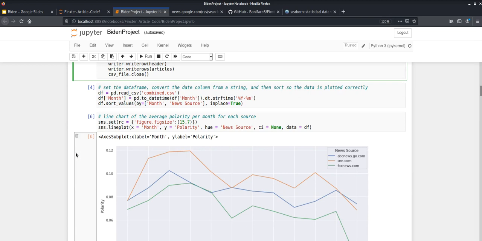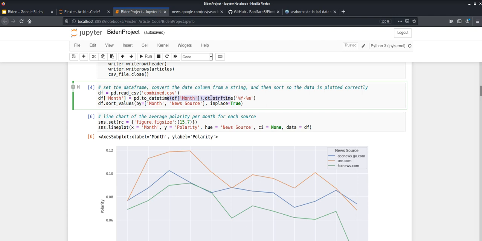So the first thing we need to do is read the data into a pandas data frame, and we will do it as so using read CSV. And then we have to convert the dates back into a datetime format in order to be able to sort the months appropriately, because the CSV stores everything as strings.